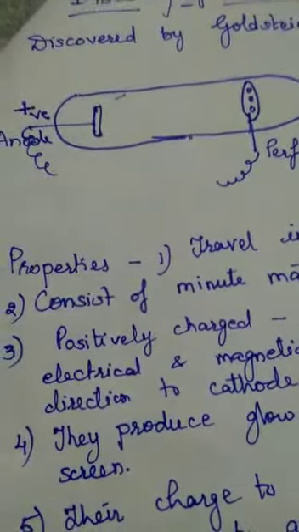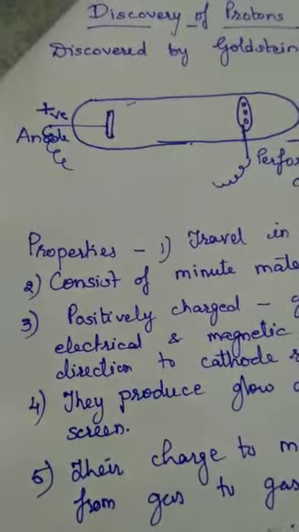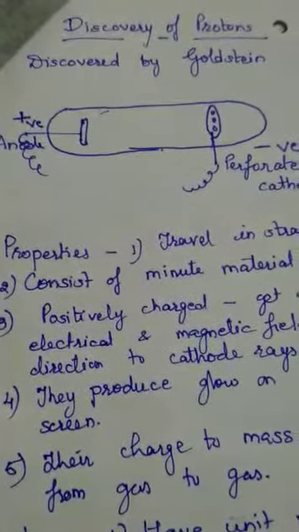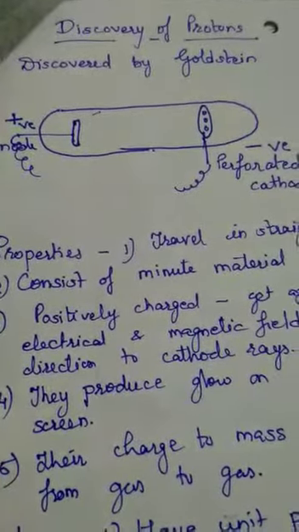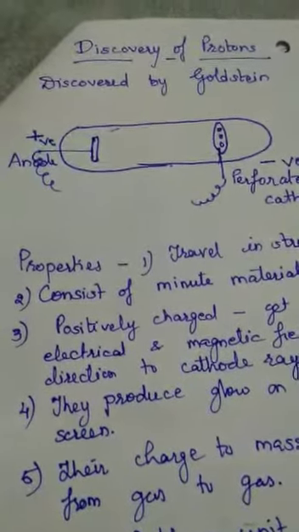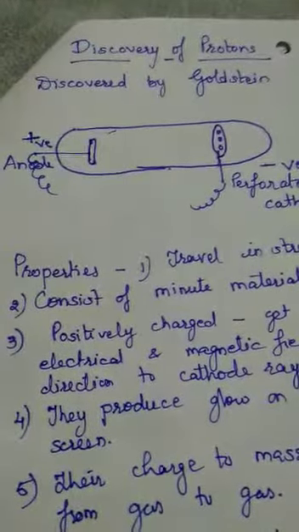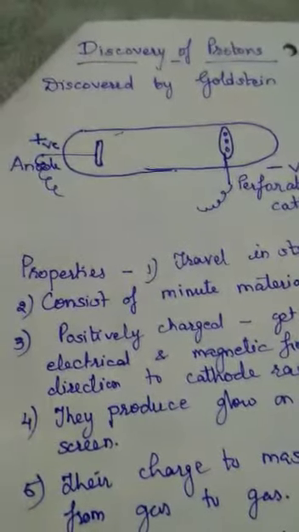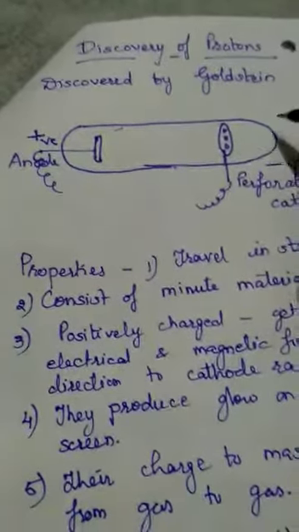Then one more thing was seen, in the experiment performed by Goldstein. He used a perforated cathode. Perforated means the metal plate used as the cathode had some holes in it, some pores through which the protons were able to pass. When the high electric voltage was applied between the electrodes, the particles started moving from the anode and crossed the cathode, and a zinc sulfide screen was placed behind it.